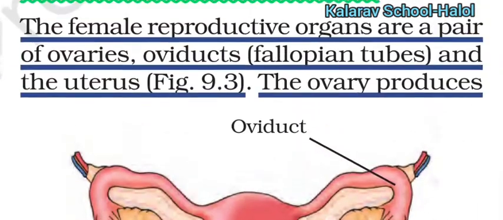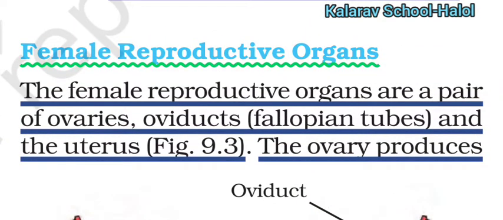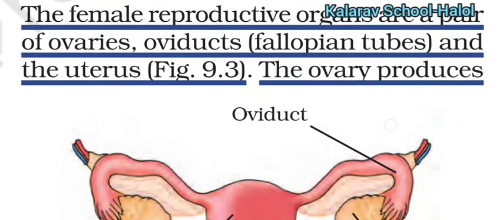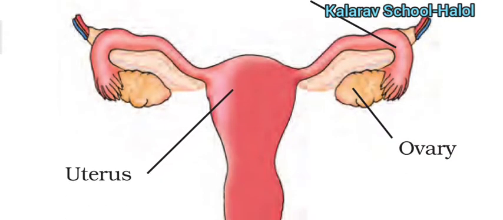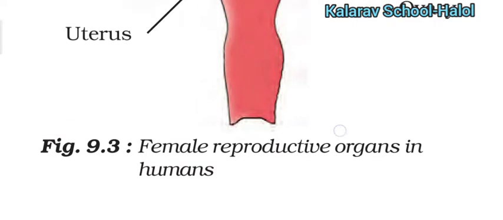Next are the female reproductive organs. The female reproductive organs are a pair of ovaries, the oviducts, also called fallopian tubes, and the uterus. Here you can see the oviduct. This is the pair of ovaries. This is the uterus.